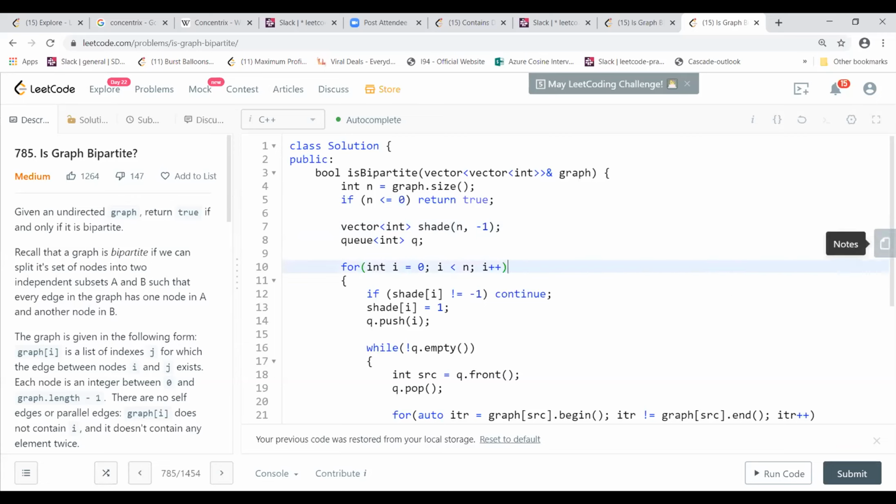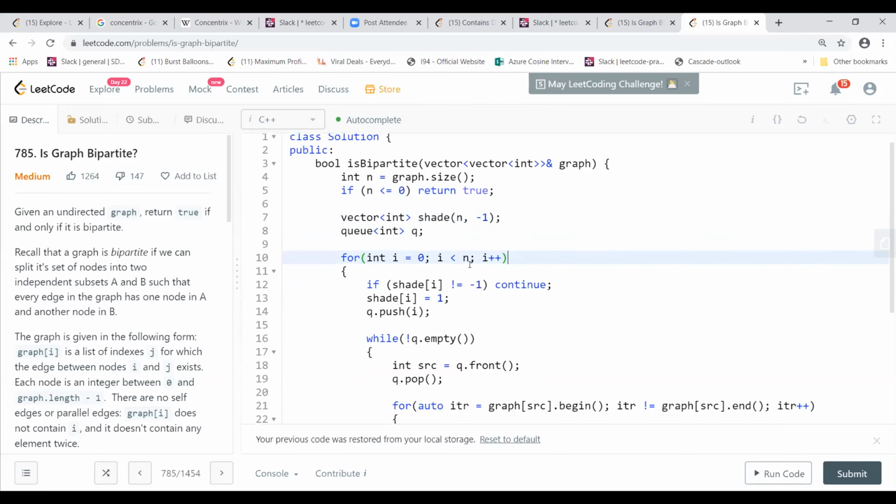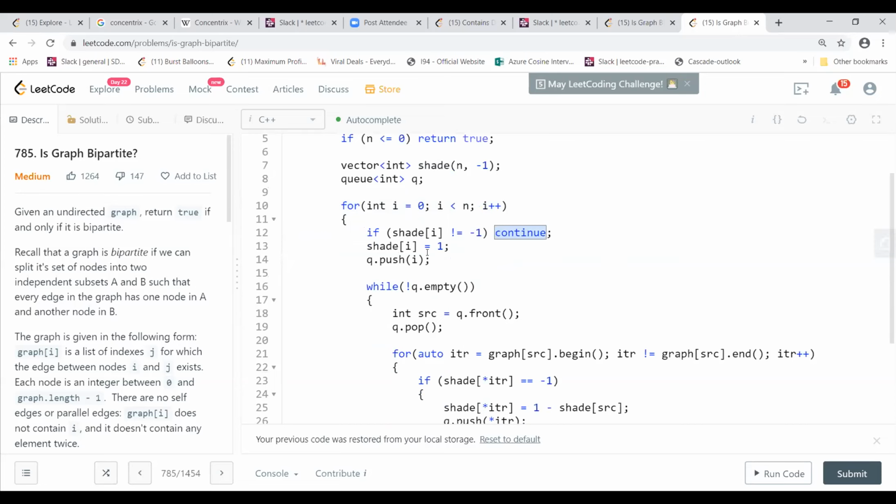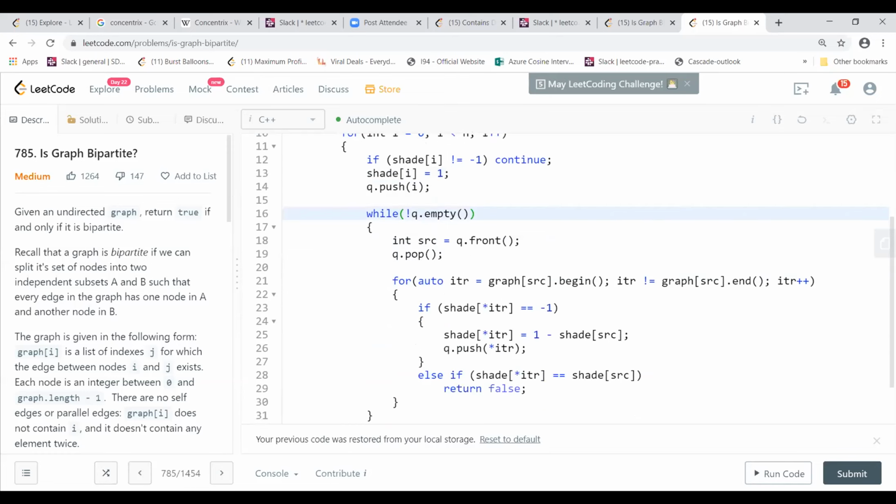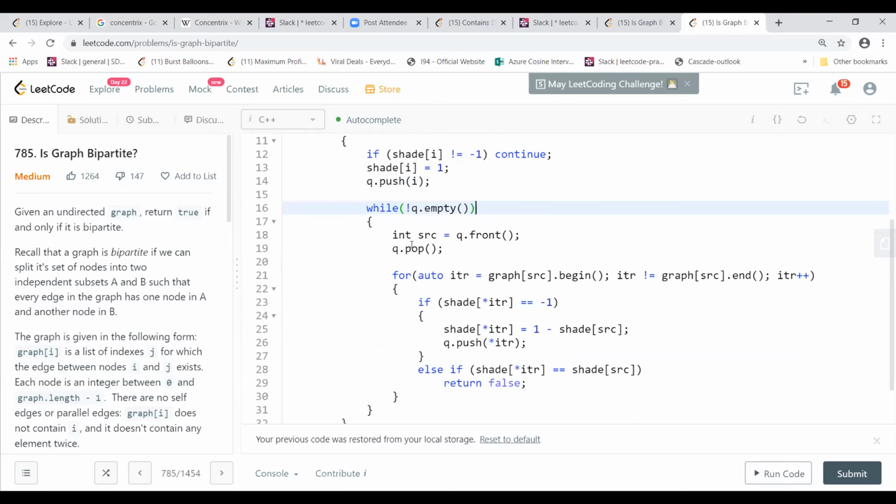And what I'm doing is going through each and every vertex. If any vertex is not visited, which is -1, then I take it, put that as shade 1, and then push it in a queue. Then here I start the BFS. While the queue is not empty, I pop it out and then traverse its adjacency edges.